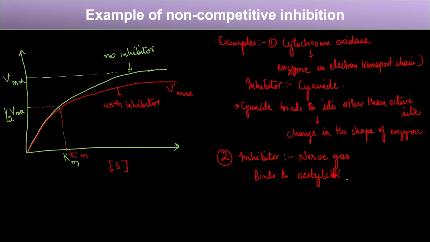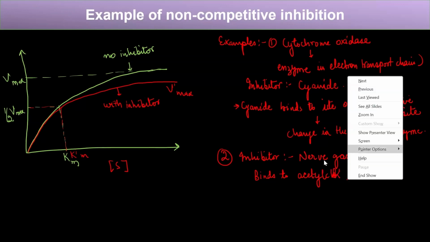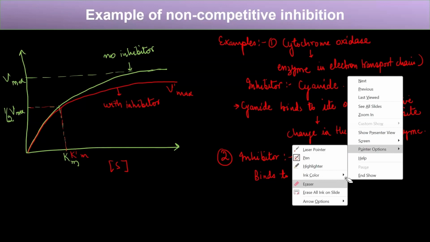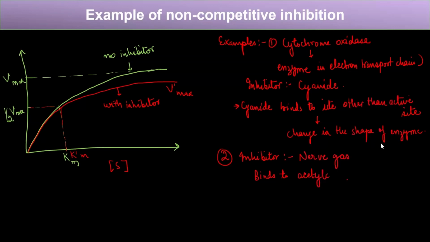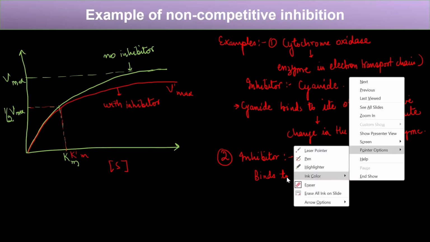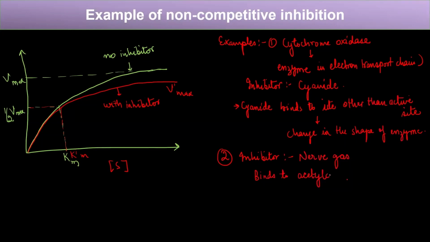Acetylcholine is a neurotransmitter that is used to send signals. So it binds to acetylcholine, and this acetylcholine is a neurotransmitter.